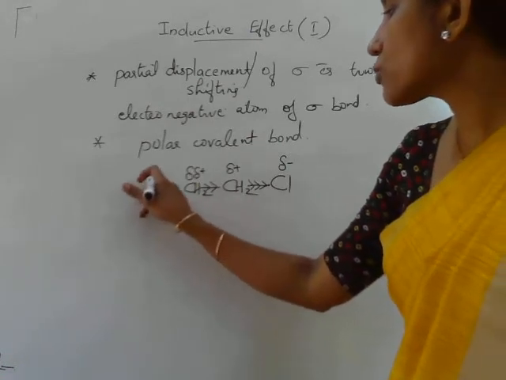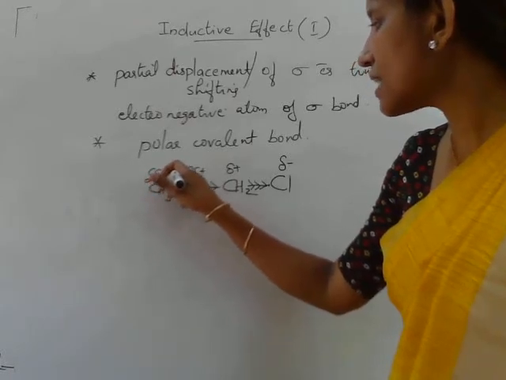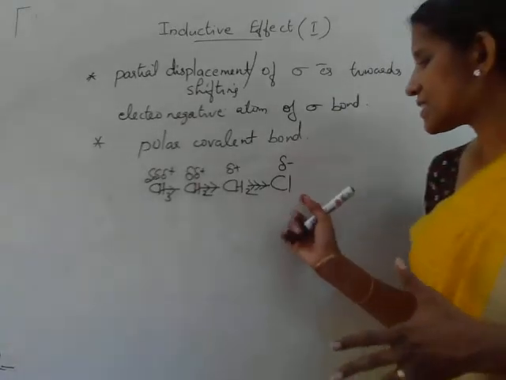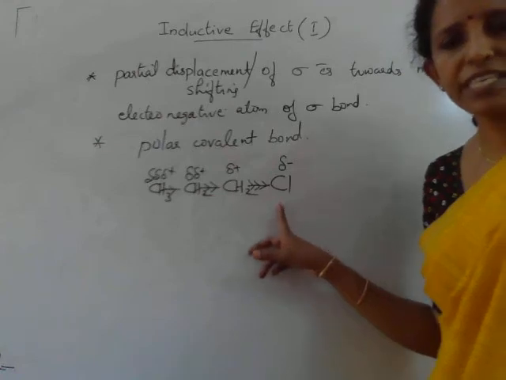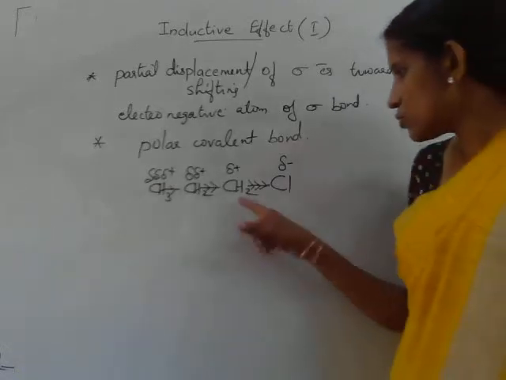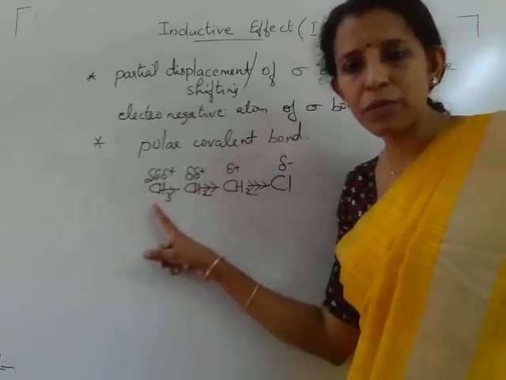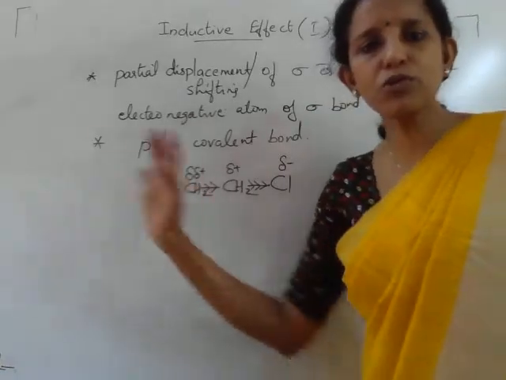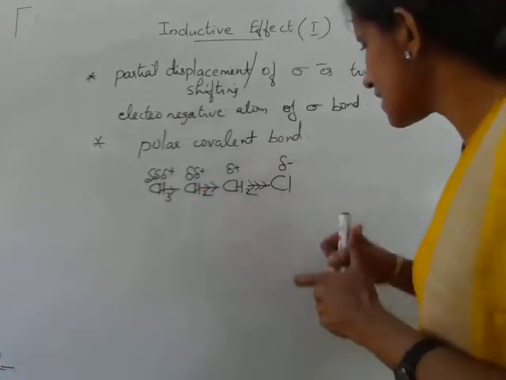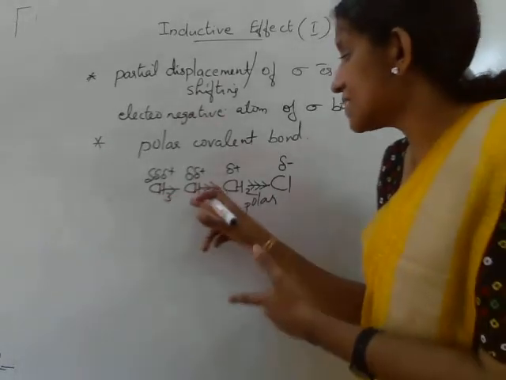So this carbon atom also experiences electron deficiency partially, which is shown by delta delta delta plus. Here we can see this carbon-Cl bond was initially polar. The other carbon-carbon bonds were actually non-polar, but due to the presence of this polar carbon-chlorine bond, the adjacent carbon-carbon bonds also became polar. Charge separation. That is, this polar C-Cl bond induces polarity in the adjacent carbon-carbon bond.